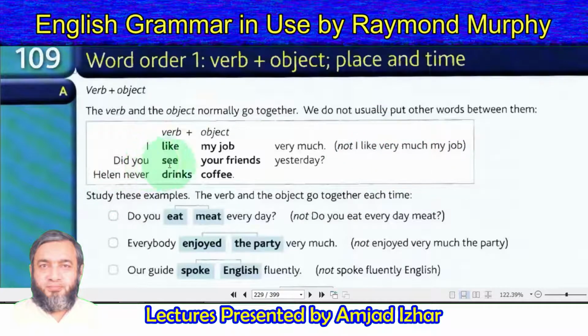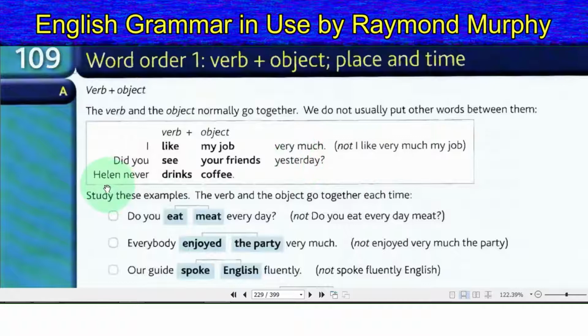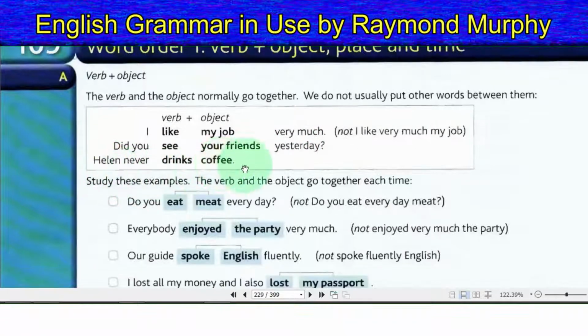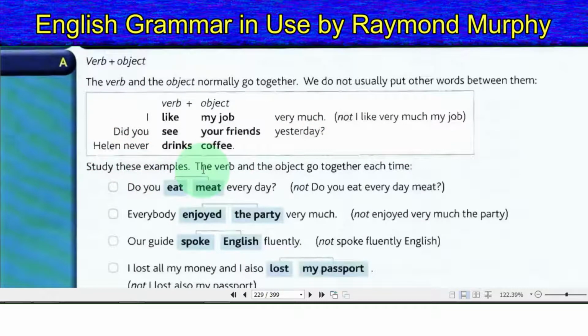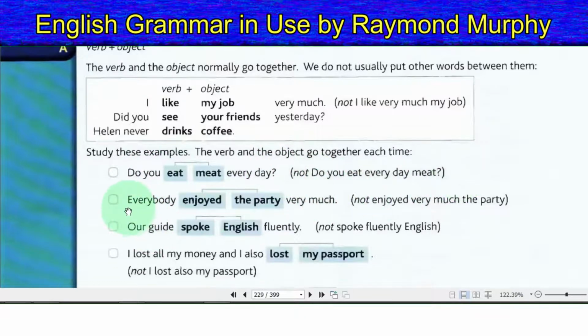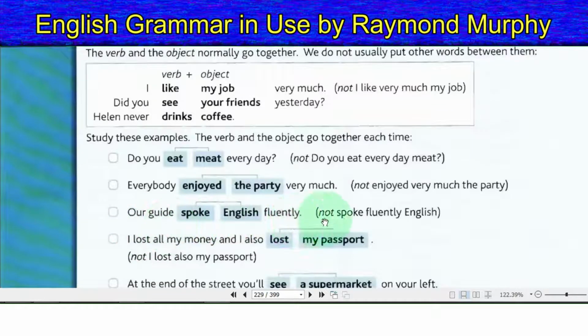Did you see your friends yesterday? Helen never drinks coffee. Study these examples. The verb and the object go together each time. Do you eat meat every day? Not do you eat every day meat? Everybody enjoyed the party very much. Not enjoyed very much the party. Our guide spoke English fluently, not spoke fluently English.